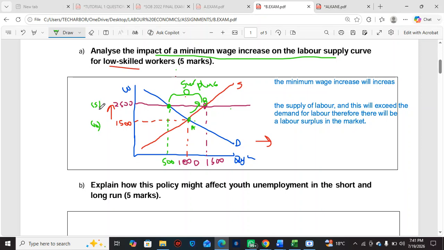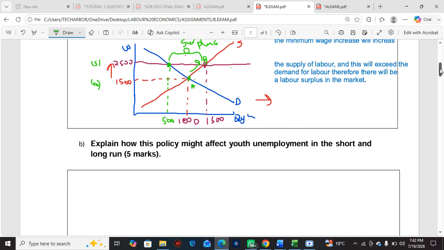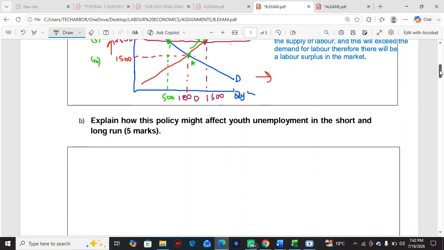And they are now with the other unemployed workers who want to get this job. So in the short run, unemployment will rise. Why? Because workers are getting laid off.